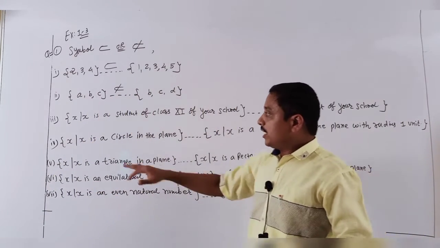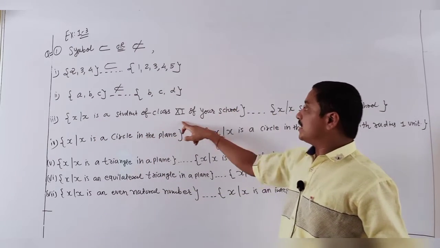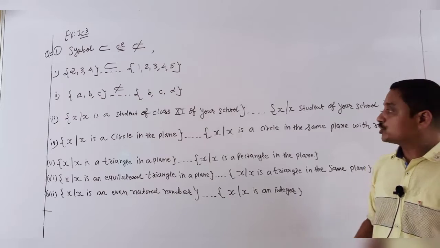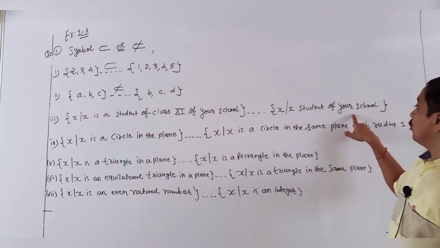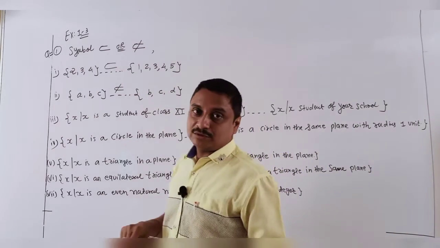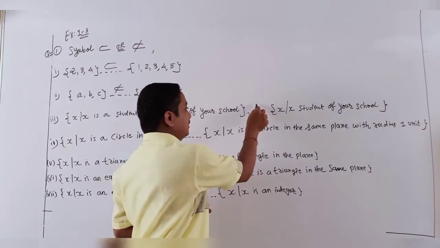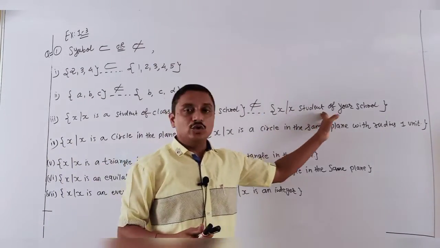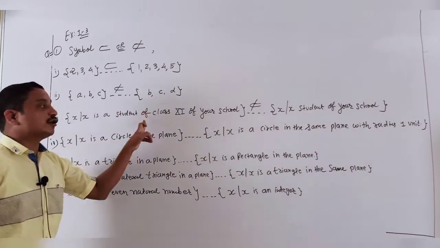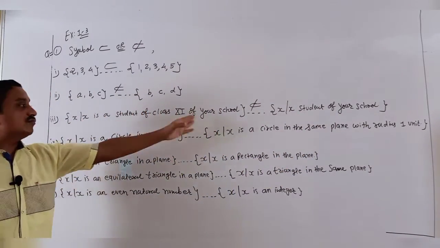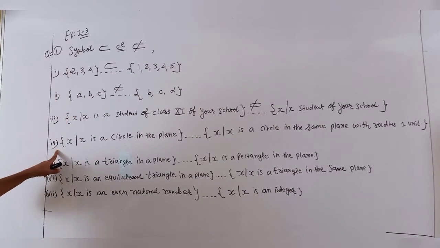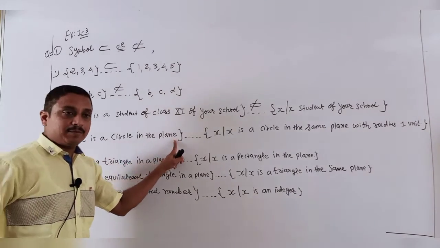Third, X such that X is a student of class 11 in your school. Means all students in your school is a subset of your school? No, it is not a subset. If the question were reversed, the students of your school are surely a subset of the students of the 11th standard. Now, X such that X is a circle in a plane.